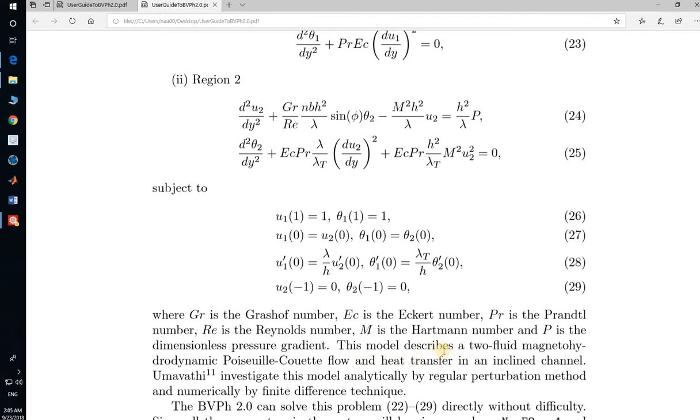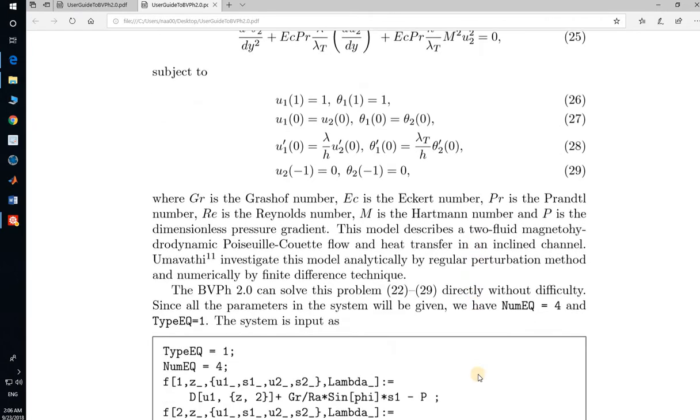This model describes magnetohydrodynamic Poiseuille flow and heat transfer in a channel.